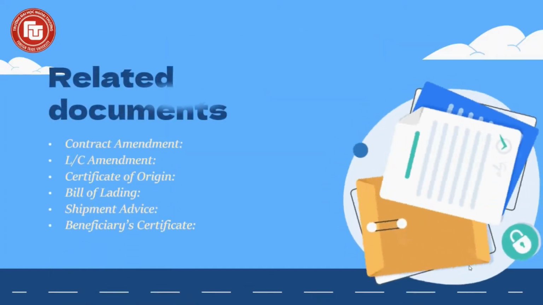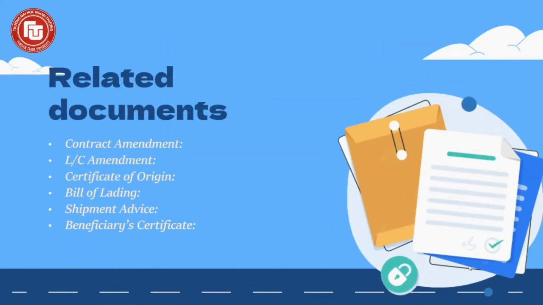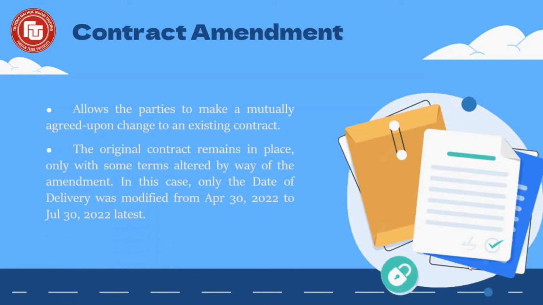There are some documents related to the modification of the contract. First one, contract amendment. A contract amendment allows the parties to make a mutually agreed upon change to an existing contract. An amendment can add to an existing contract, delete from it, or change part of it. The original contract remains in place, only with some terms altered by way of amendment. In this case, only the date of delivery was modified from April 30, 2022 to July 30, 2022 latest.